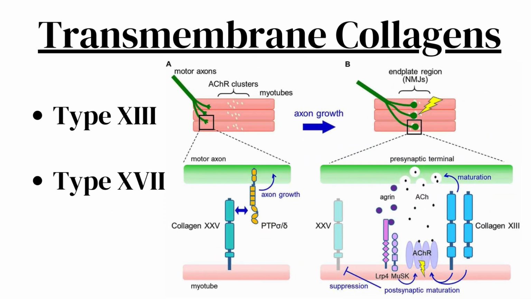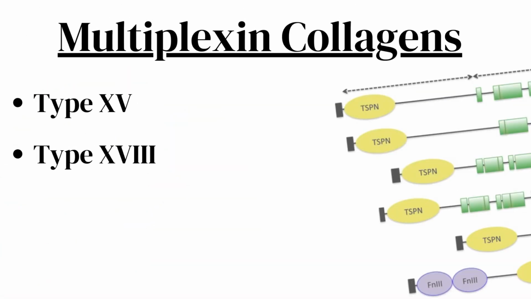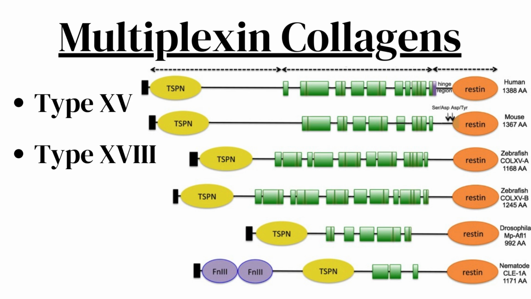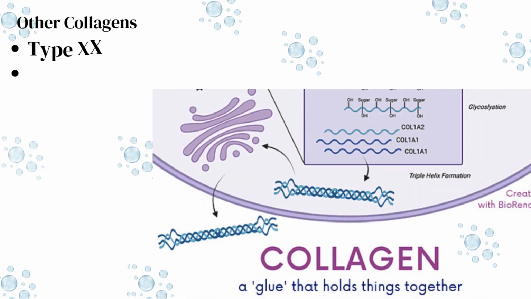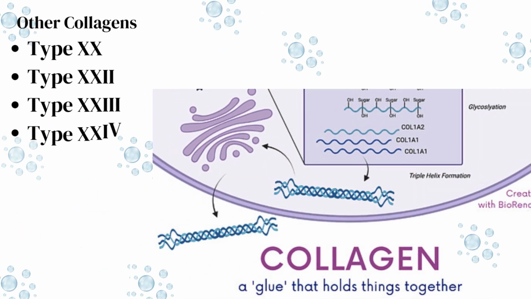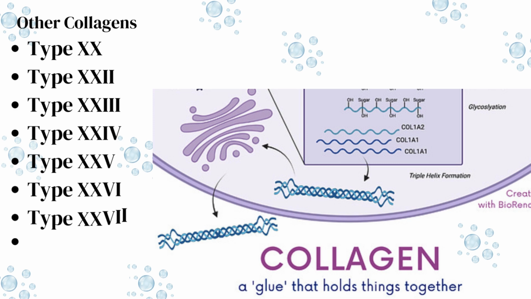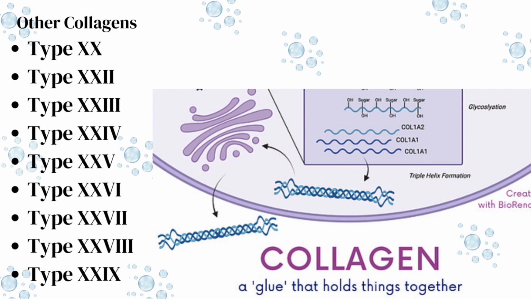Transmembrane collagens: Type 13, Type 17. Multiplexin collagens: Type 15, Type 18. Other collagens: Type 20, Type 22, Type 23, Type 24, Type 25, Type 26, Type 27, Type 28, Type 29.